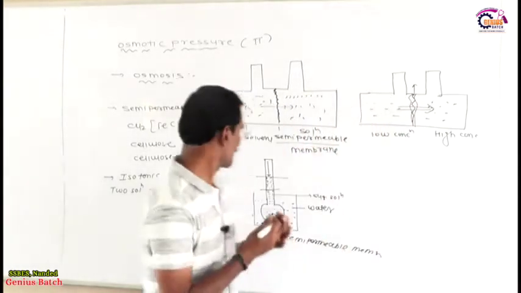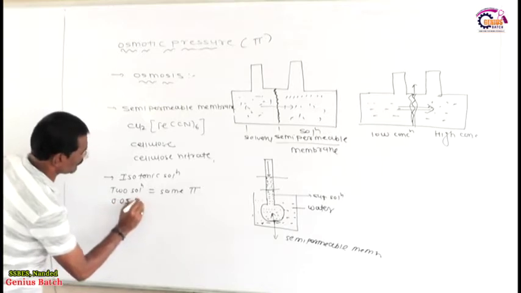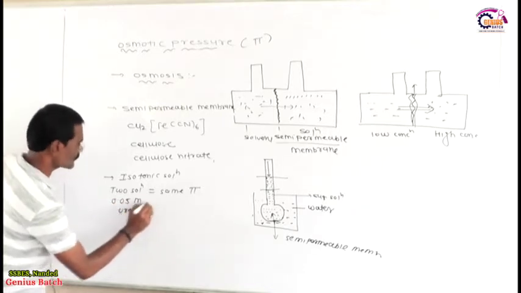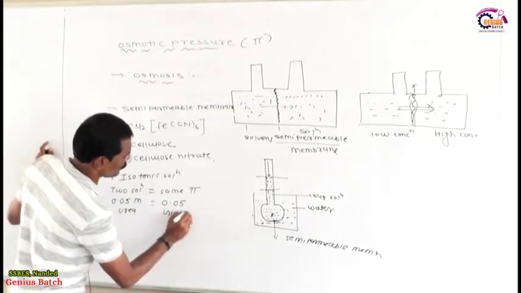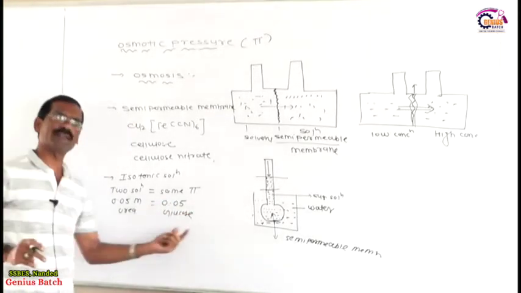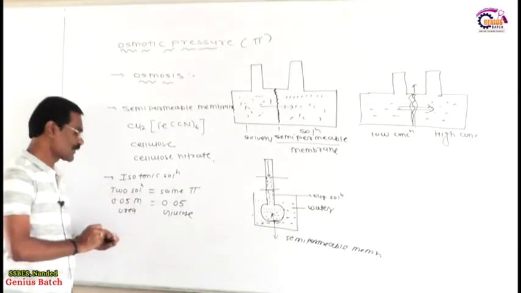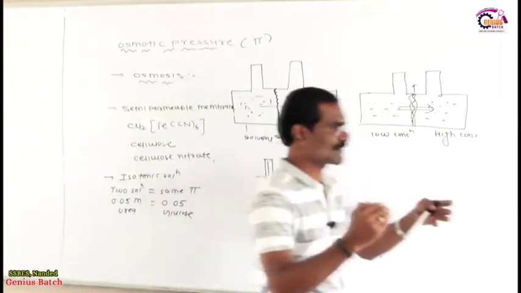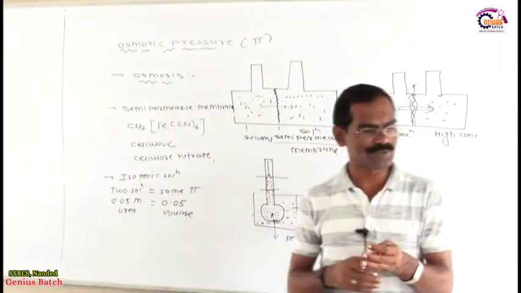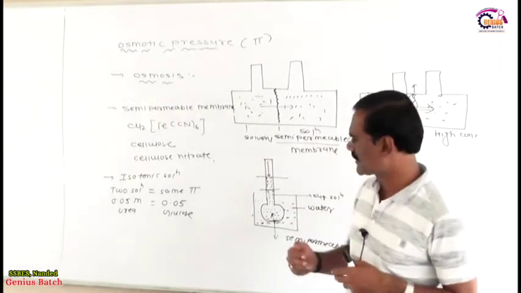Is it okay, what I am saying to you? Suppose we take 0.05 mole of urea, and suppose we take 0.05 mole of glucose solution. No doubt the solute particles are different, obviously, but they have the same concentration. And whenever solutions have the same concentration, no doubt they have the same osmotic pressure, because osmotic pressure is directly proportional to the concentration.